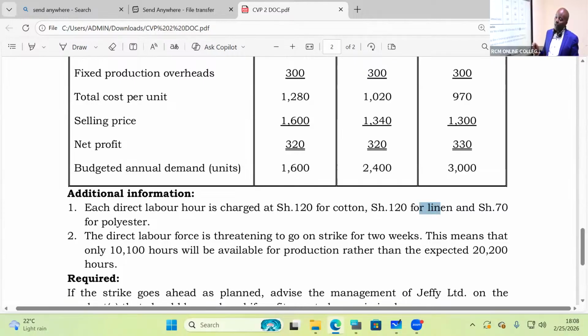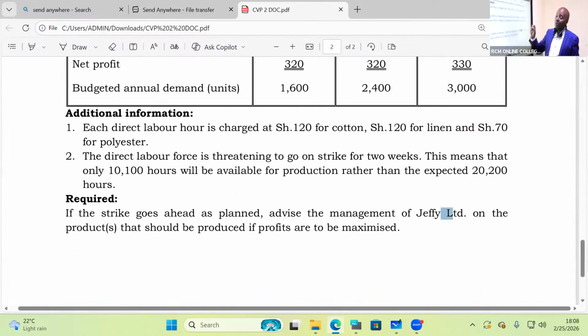If the strike goes ahead as planned, advise the management of Jeffy Limited on the optimum products that should be produced if profits are to be maximized. So give me a title there. Key limiting factor.